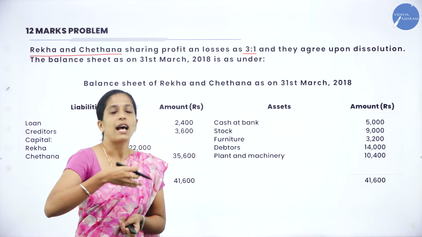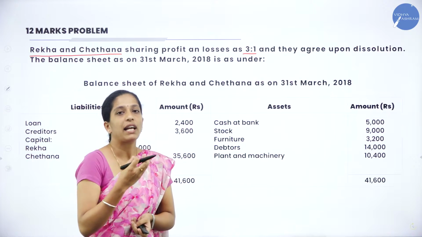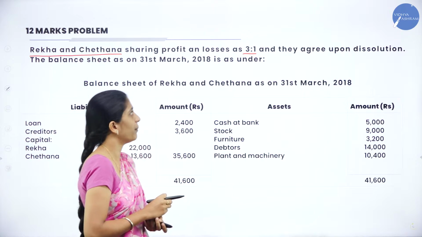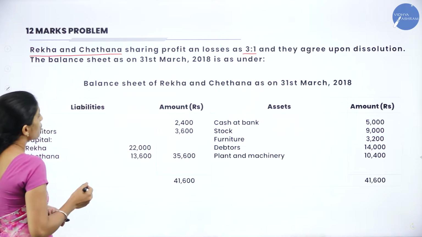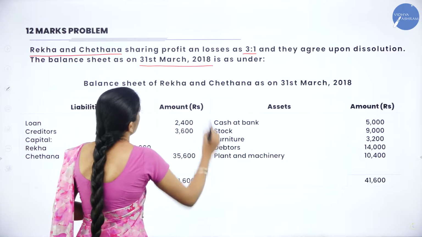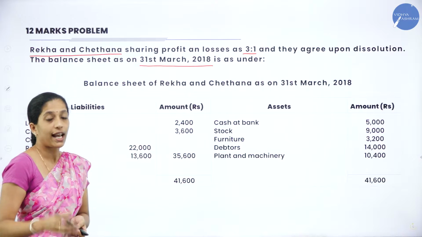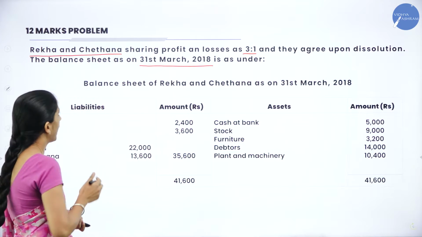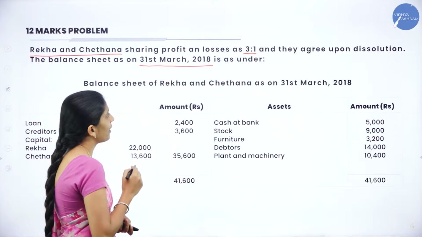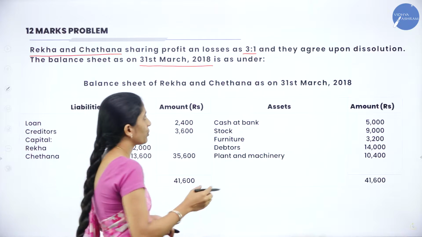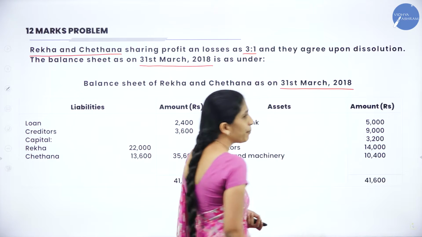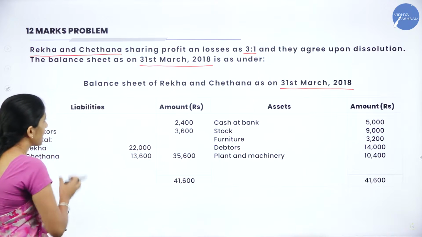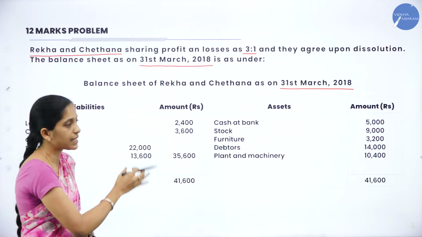So they have both decided together and agreed to dissolve the partnership firm, or close down the partnership firm. The balance sheet as on 31st March 2018 is as under. So they have given a balance sheet, and we shall see what they have given in it. The balance sheet of Rekha and Chetana as on 31st March 2018, during dissolution of a partnership firm. So we are having certain liabilities, amount, assets and amount.